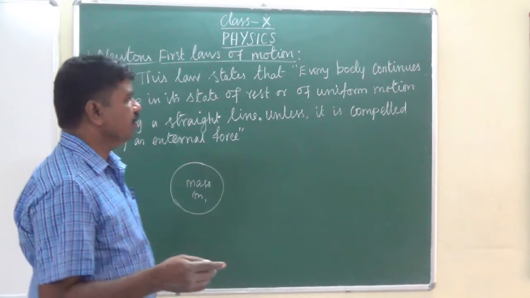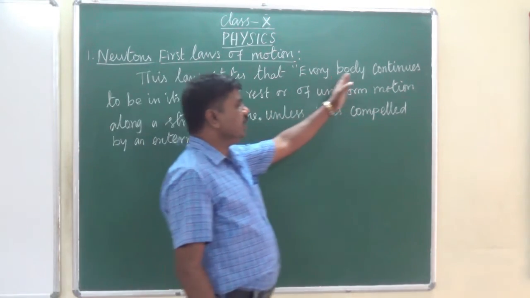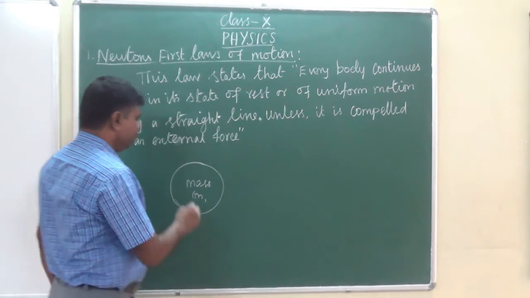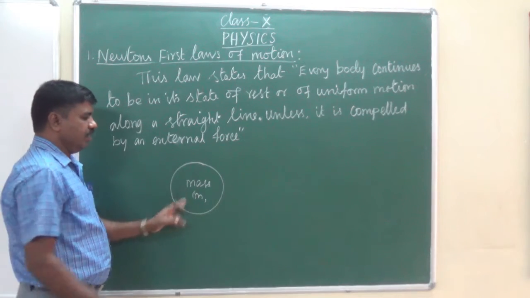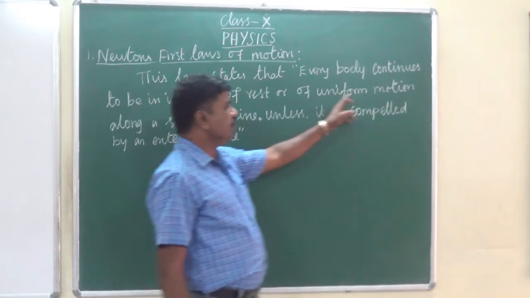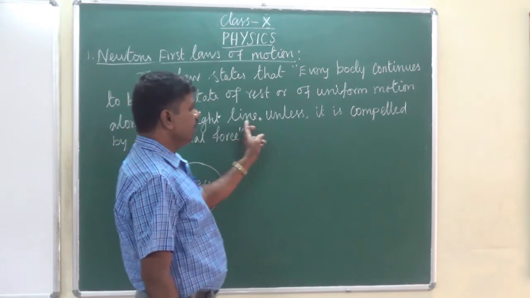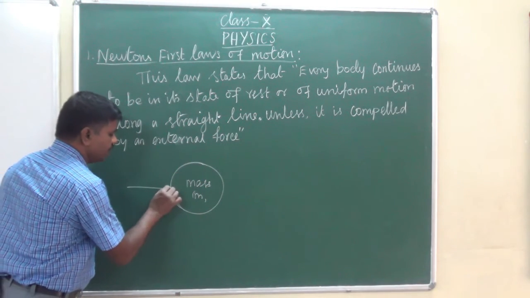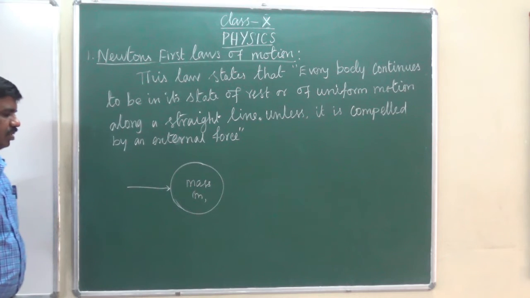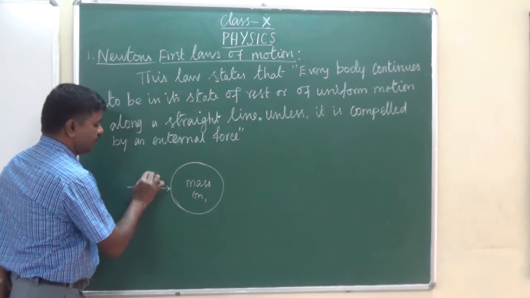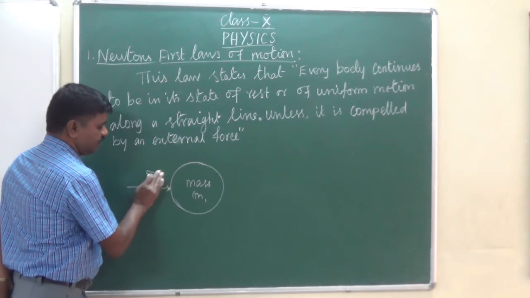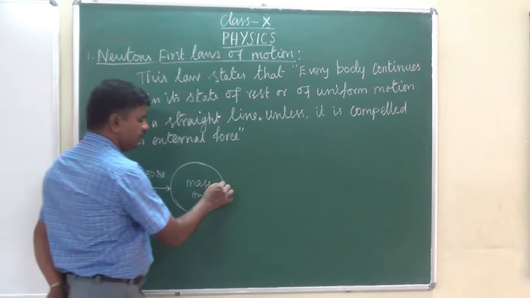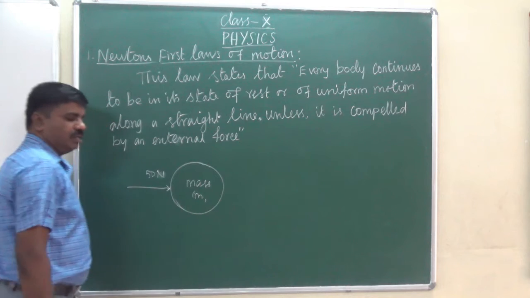So every body continues to be in its state of rest, then of uniform motion along a straight line unless it is compelled by an external force. Suppose we apply a small force, for example 50 Newton, the object, if it is a bigger one, doesn't move.